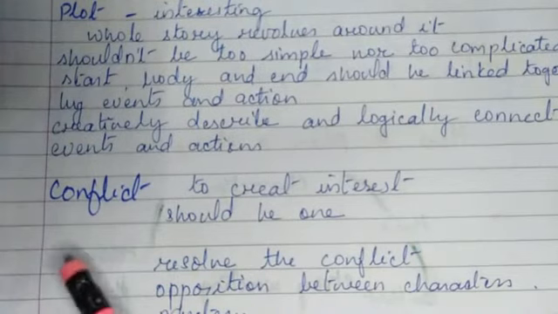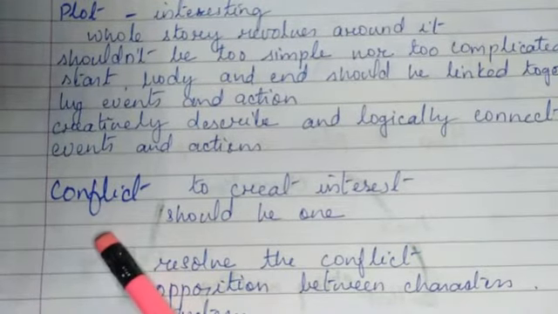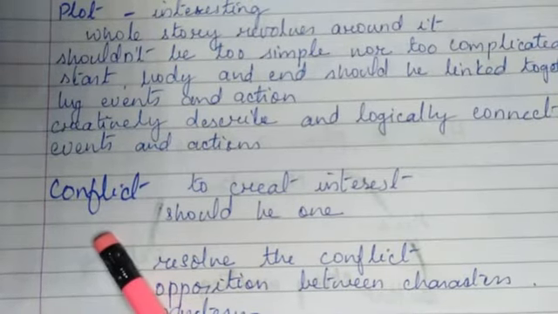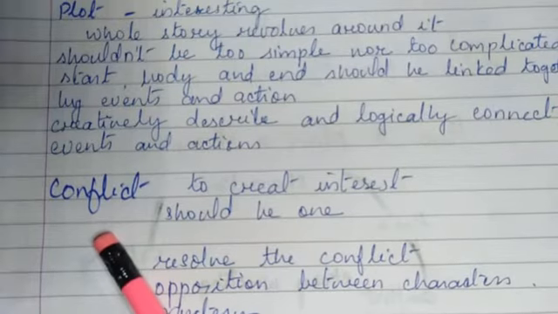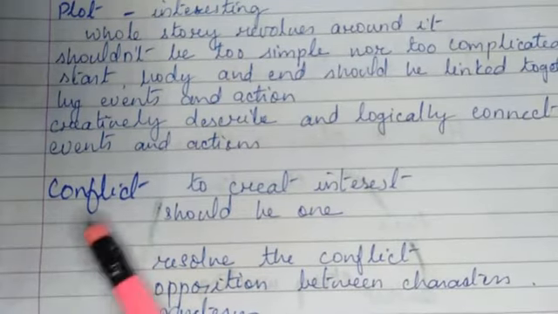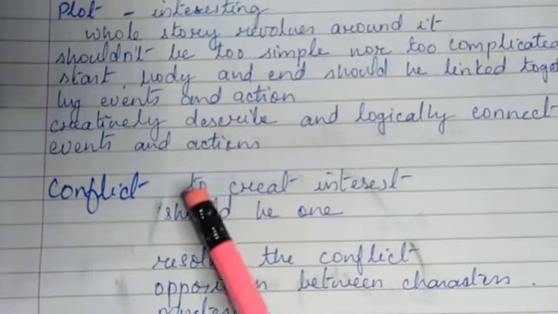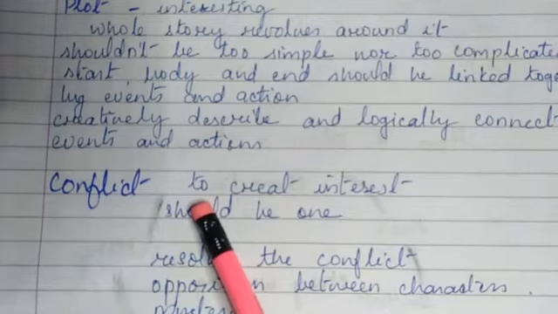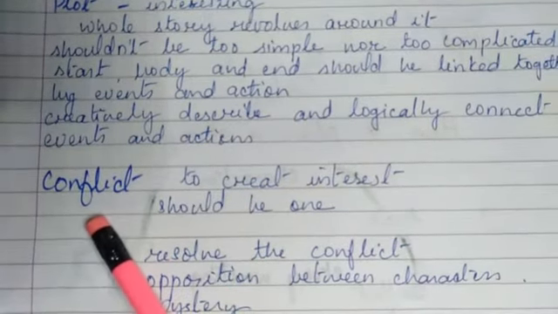Then the next thing which is important for the story, that is the conflict. Conflict is a difference in the story. That is, people or the characters in the story have differences amongst themselves, which creates interest. Otherwise, if the story is just very happy, it becomes very boring. So we need to create some problem in between. That is a conflict. That is a problem which crops up in between the story, and which creates interest of the people who are reading the story. That is, all of a sudden, it arouses their interest. They would like to know what is going to happen. So for that, we need to have a conflict in the story.